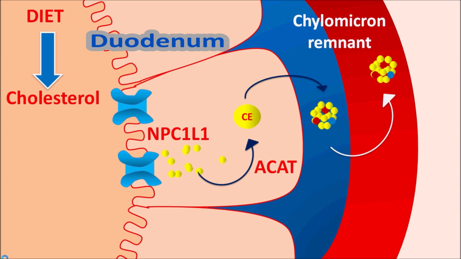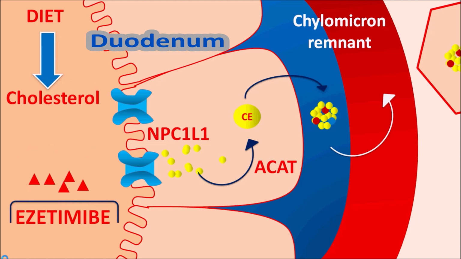The remaining portion after the absorption of triglycerides is secreted into the systemic circulation as chylomicron remnant. Now, this chylomicron remnant, which is rich in cholesterol, can be taken up by hepatocytes, where it can release the cholesterol into the liver. In this way, cholesterol which is present in the diet is going to be absorbed and stored in the liver. Now, ezetimibe is one of the drugs which can block these NPC1L1 transporters such that cholesterol is not absorbed. Instead, it is excreted through the feces.